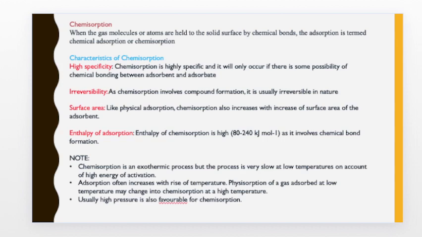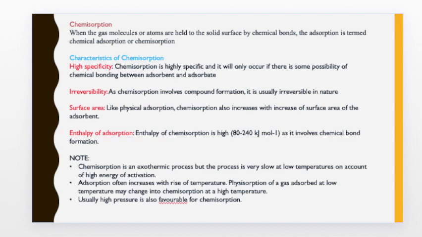The next property is irreversibility. Physisorption was a reversible process, but chemisorption, since it involves the formation of bonds, is irreversible in nature.